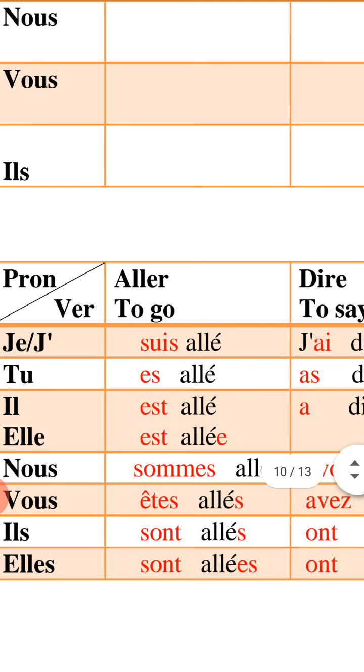The pronoun here is elle. So you should add the letter e for feminine. For feminine singulier, we add e. But for masculine singulier, like il, like he, we don't have to add another letter. We just change aller to allé with e accent aigu. Here, if you check elle, it will be elle est allée with the letter e because you are talking about feminine. I hope you understand it.